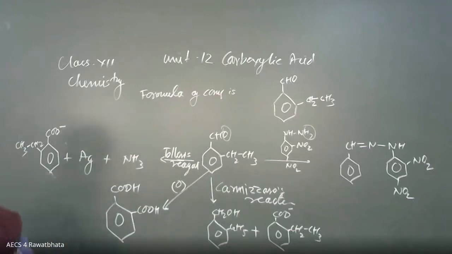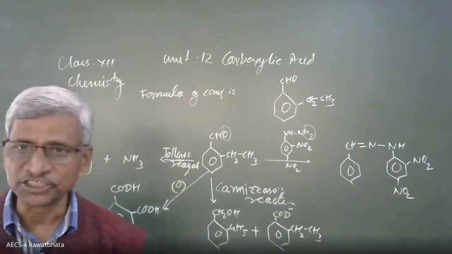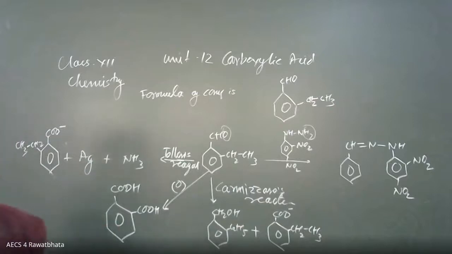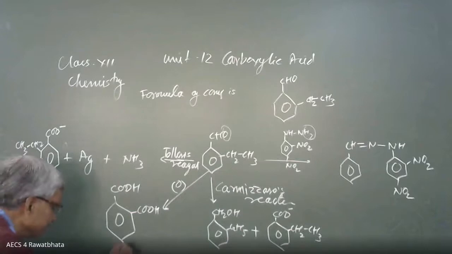If the COOH groups are in the opposite direction, then it is called terephthalic acid; here it is called only phthalic acid.